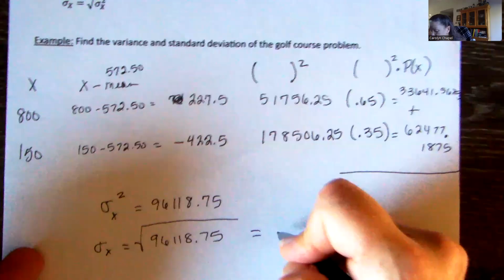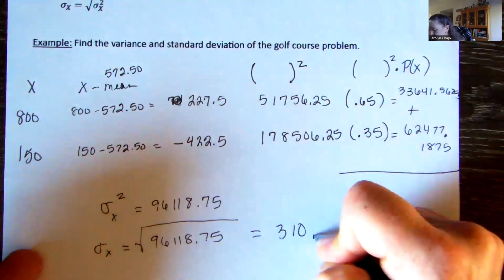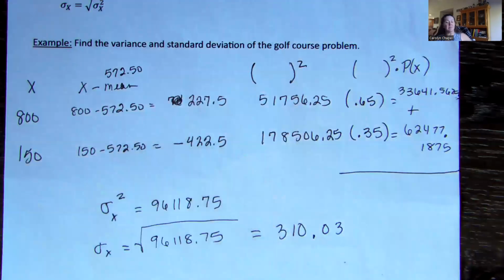To get my standard deviation, we're going to take the square root of that number. And I come up with 310.03, and there are more digits, but that's pretty close. There's a 0 after, so we will round it there.